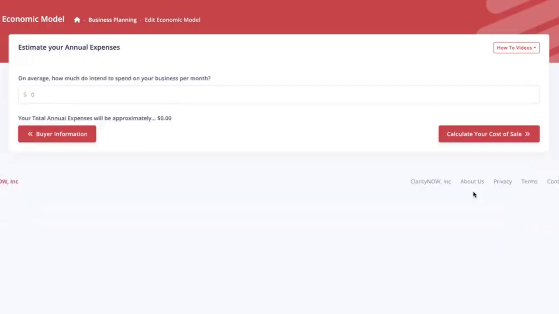Next, estimate your annual expenses. On average, how much do you spend per month on your business? So let's say, again, I'm a rainmaker. I have an admin. We already determined that. I have my listing photography. I have a coach. I have an office space. I'm going to say I spend somewhere around $13,000 every month to operate my business, which is approximately $156,000 a year.